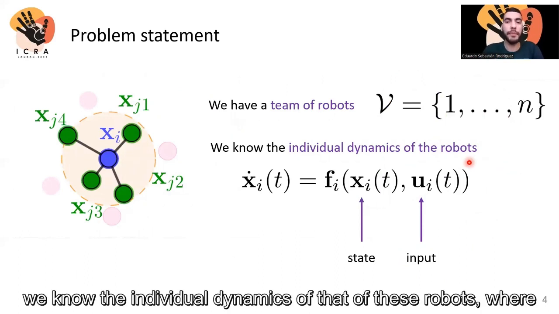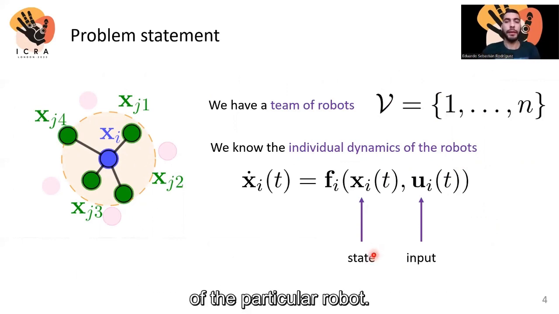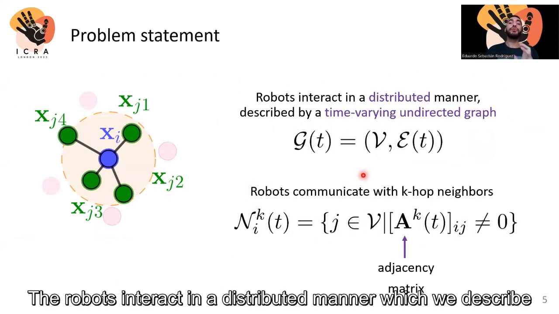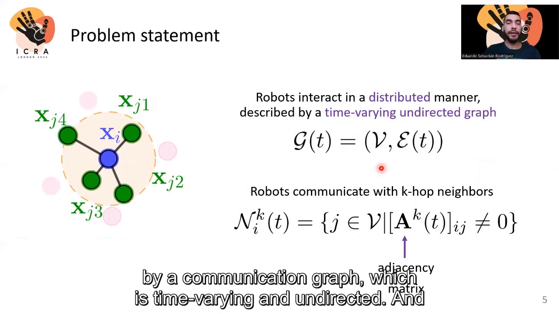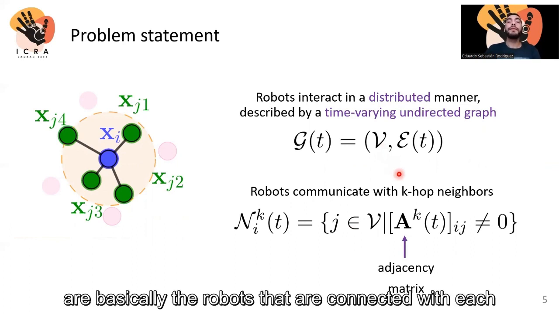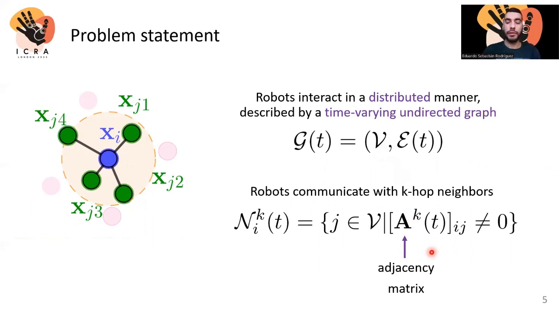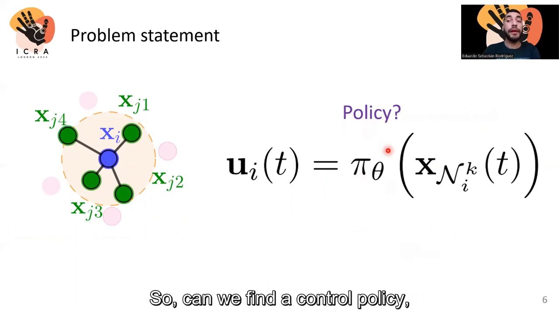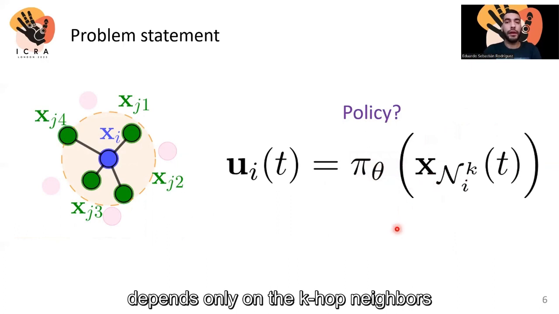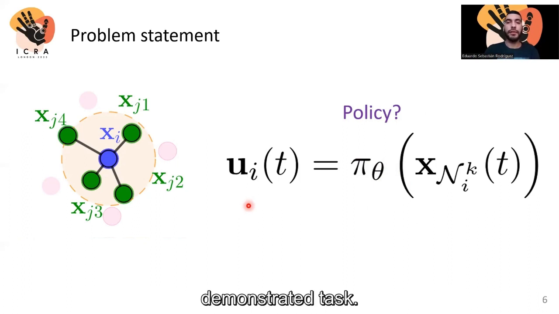We know the individual dynamics of those robots. The dynamics depends on the state and input of the particular robot. The robots interact in a distributed manner, which we describe by a communication graph, which is time varying and directed. And importantly, we define what we call k-hop networks. They are basically the robots that are connected with each other by means of the powers of the corresponding adjacency matrix. So can we find a control policy pi parameterized by theta that depends only on the k-hop network of robot i, such that we accomplish the demonstrated task?